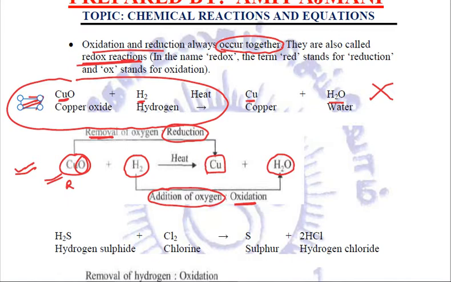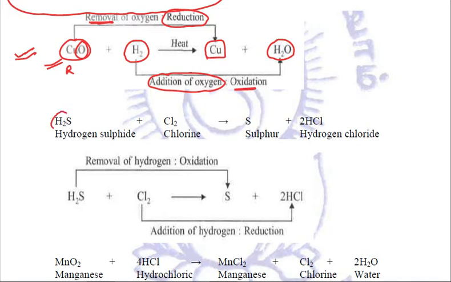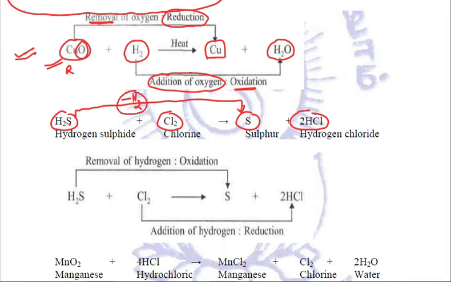Another example, let us see in terms of hydrogen. Hydrogen sulfide plus chlorine, when reacted together, give sulfur and hydrogen chloride. First of all, try to relate what is there in the reactant and what becomes in the product. So hydrogen sulfide is just left to sulfur. That means hydrogen is removed, and removal of hydrogen is called oxidation.